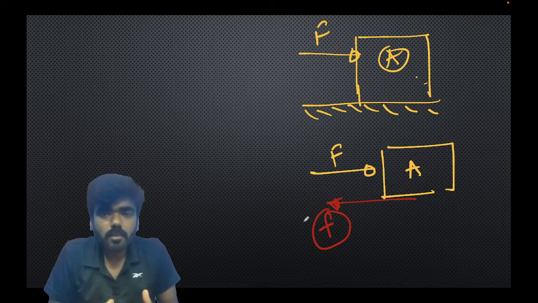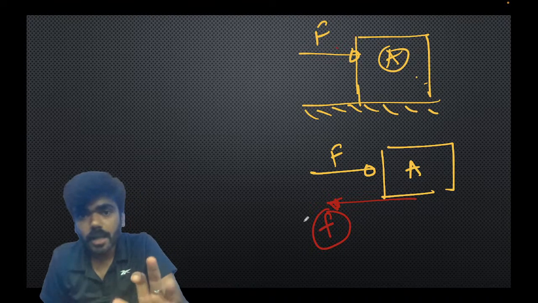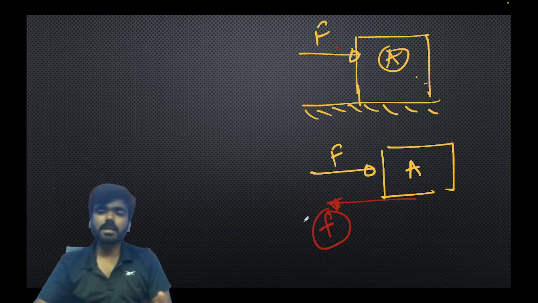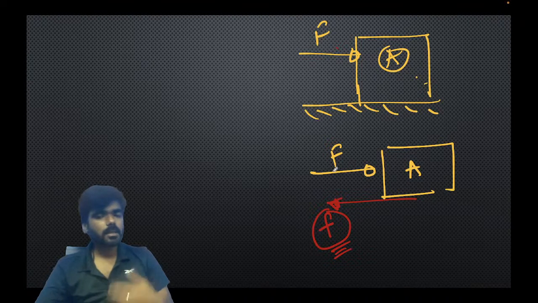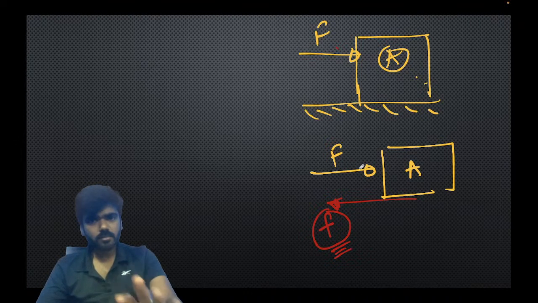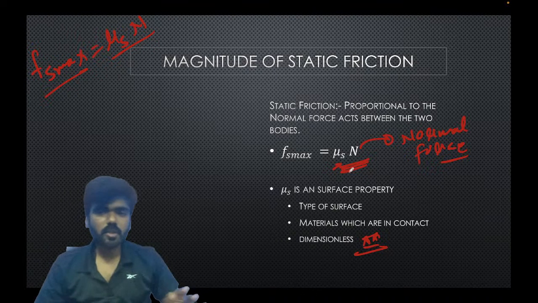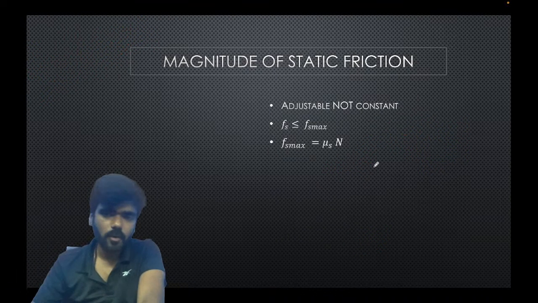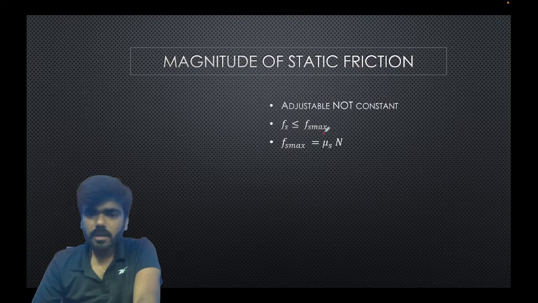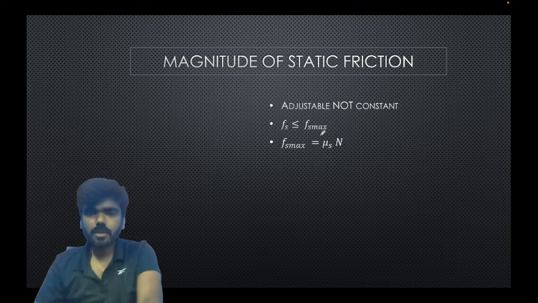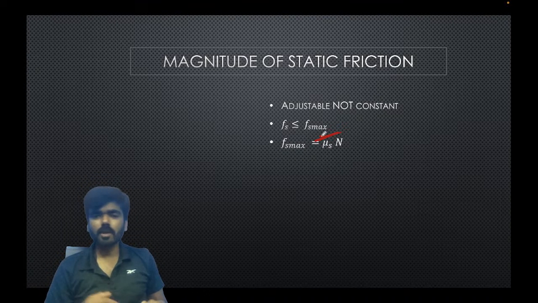What is the tendency of the motion? If you apply force on the right, the tendency of block A is to move towards the right. Now, to oppose this tendency of motion, the friction force acts towards the left. Right? So the direction of the friction is opposite to the tendency of the motion of the object as per the applied force. We all know that the friction force is less than a maximum value, which is Fs max.